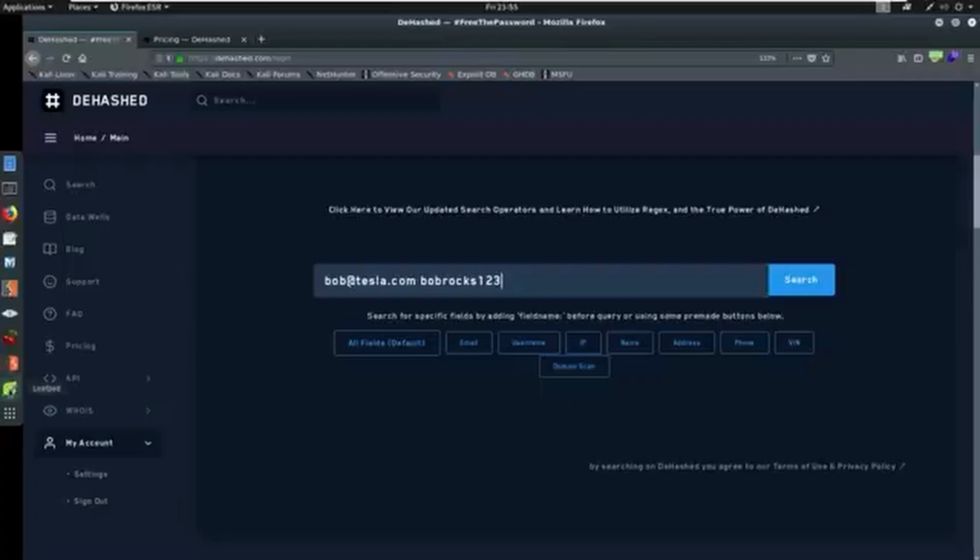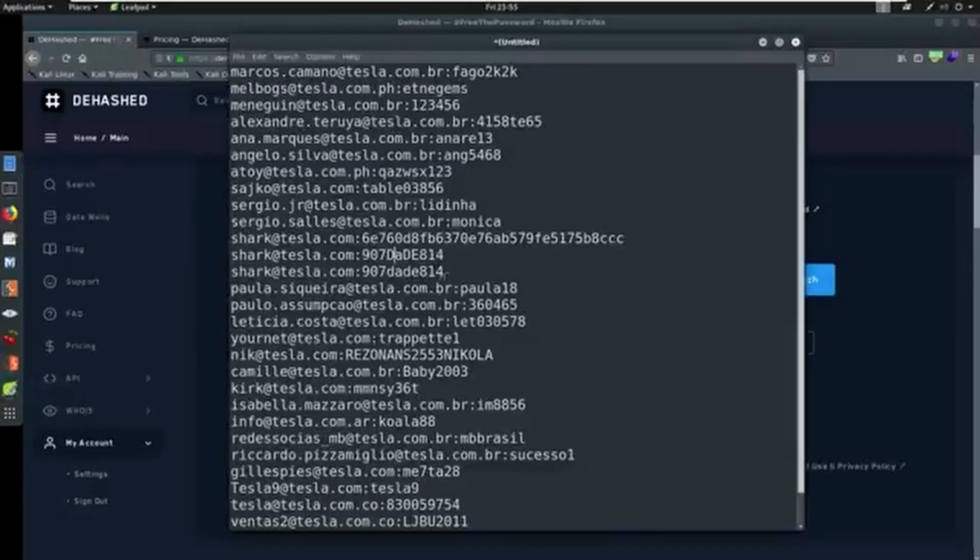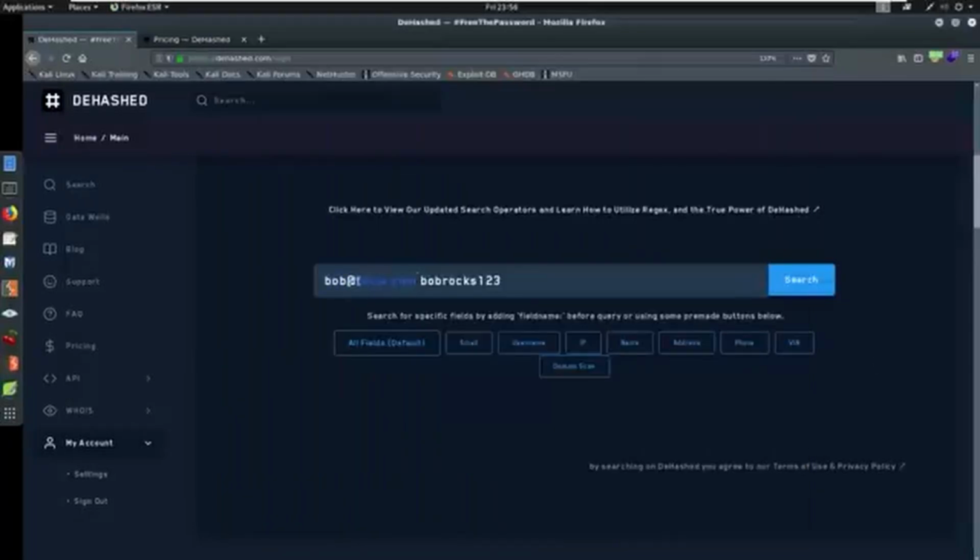Like if we go back to the example from the last video, we saw this hash, 907DADE814. We could put that into a search engine and see if that comes back to something else. Maybe that comes back to a user that is not at Tesla.com, but maybe it's like Bob@gmail.com. And then guess what? Now we have Bob's personal account, or now we have Bob tied to another email account, especially if we search by name or something that we can tie them together. We need to start being able to relate other accounts to each other. We can do that with hashing. We can do that with passwords. There's a lot of things that we can do, and we want to start tying this together.